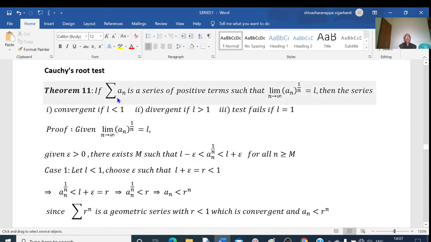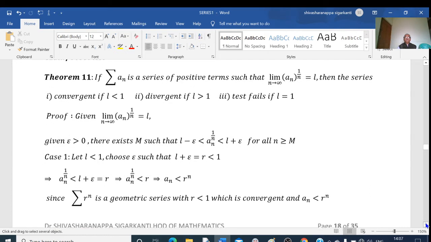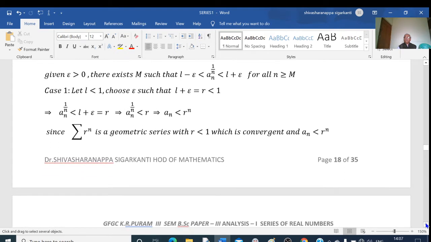We have two series, sigma a_n and sigma b_n. Here we have a_n is less than b_n and sigma b_n is convergent. Now we can apply the first comparison test. Since a_n is less than b_n and sigma b_n is convergent, by the comparison test sigma a_n is also convergent. So we have proved that if L is less than 1, then the given series is convergent. This is case 1. Next case I will consider L is greater than 1.